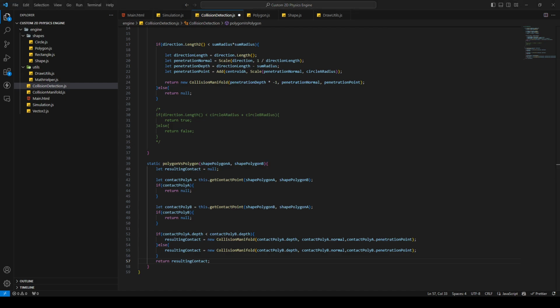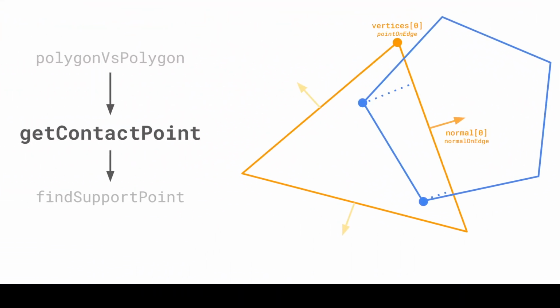Okay, now we are going to implement the get contact method. And for this, I'm just going to show you the presentation again. One second. There we go. So this is our get contact method.